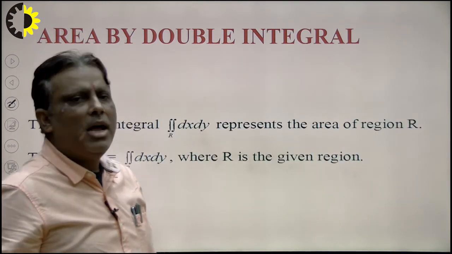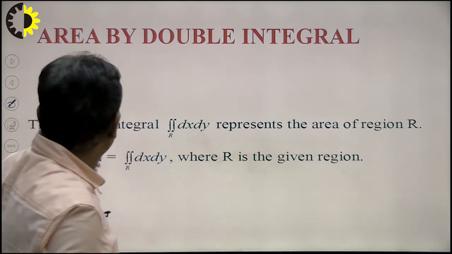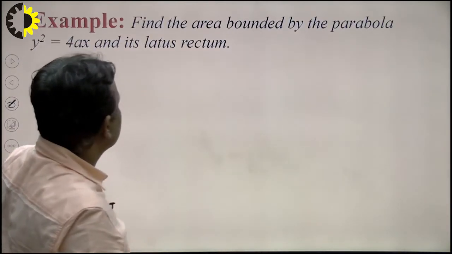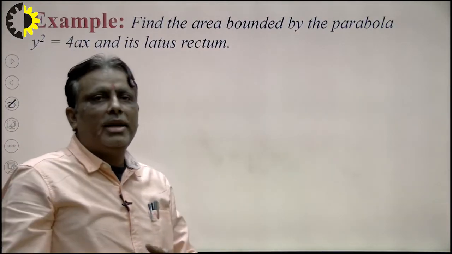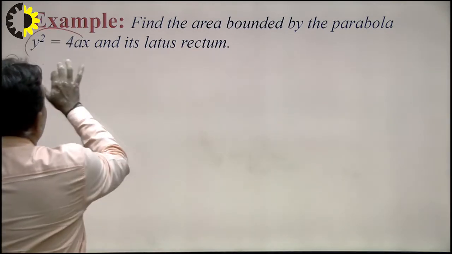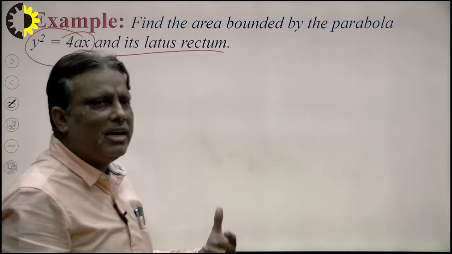The area will depend on the region. The conclusion about the region will be with the help of a strip. So we see here very carefully one by one. What is the conclusion here? Suppose find the area of the bounded region y square is equal to 4ax. That is a very familiar curve, y square is equal to 4ax, and its latus rectum. Students study what will be the latus rectum here.